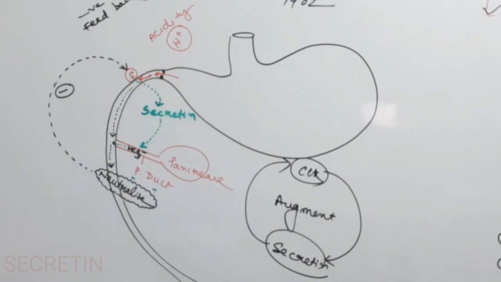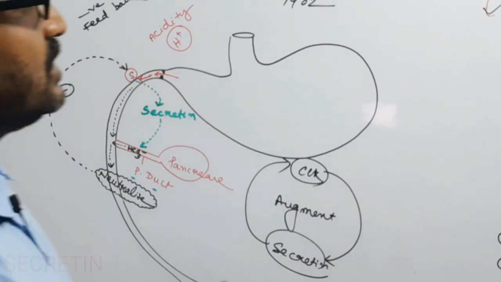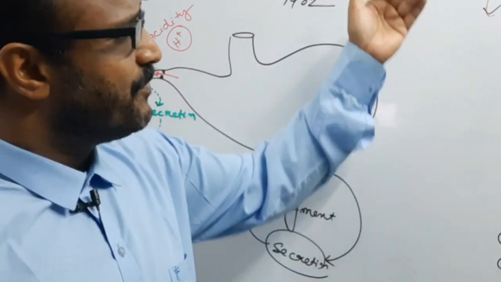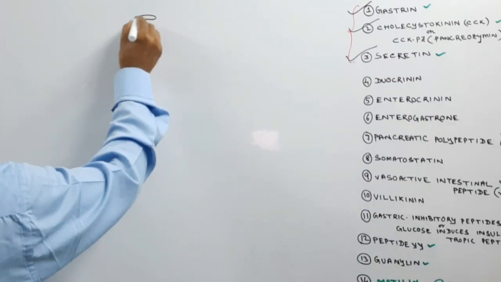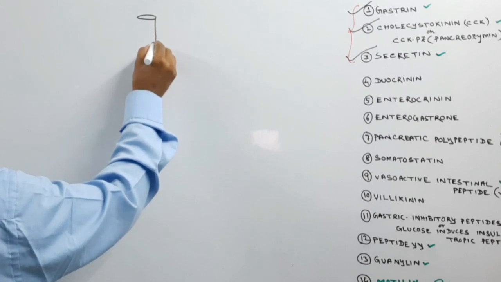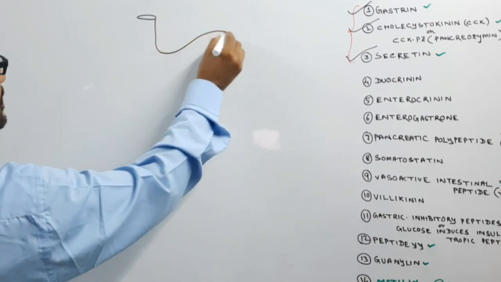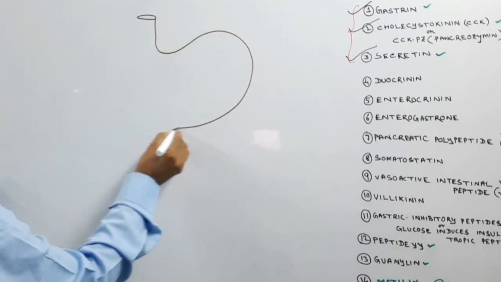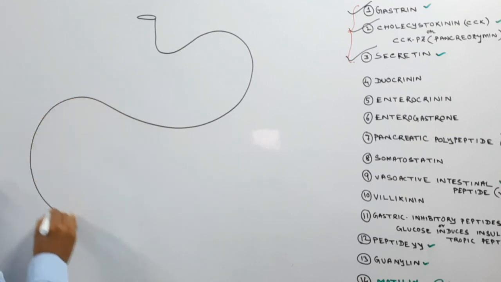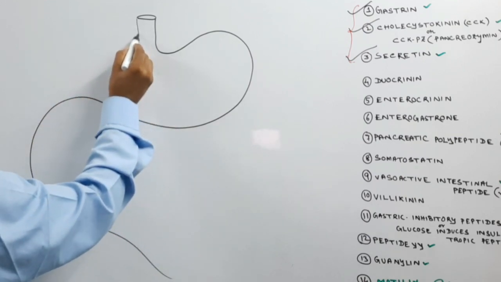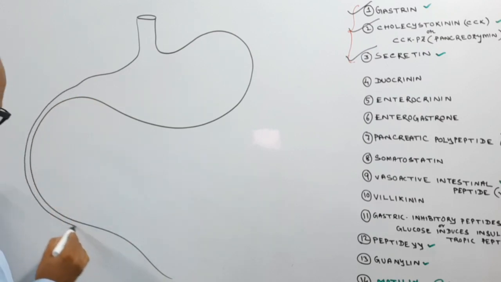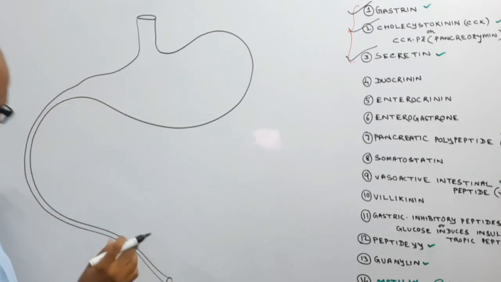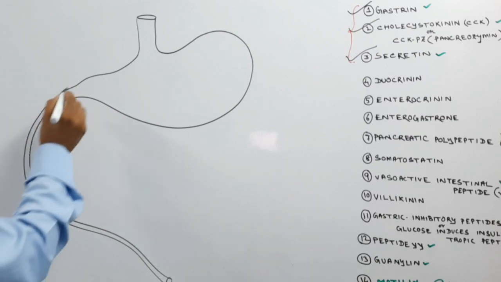Now come to the other GI hormones in a very short discussion. Suppose that this is the stomach, this is the duodenum, and some part of the jejunum here.